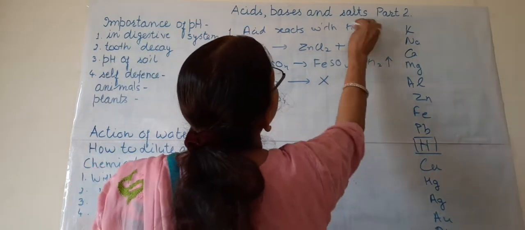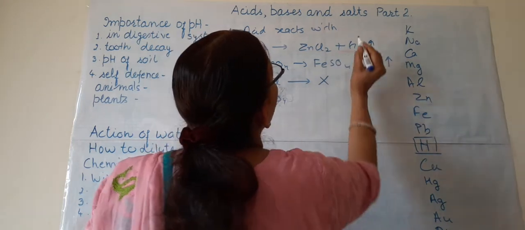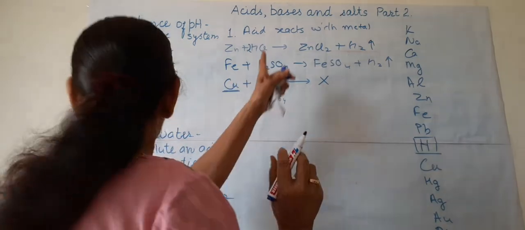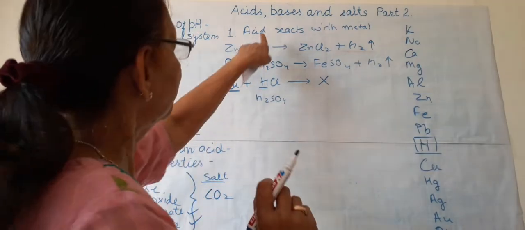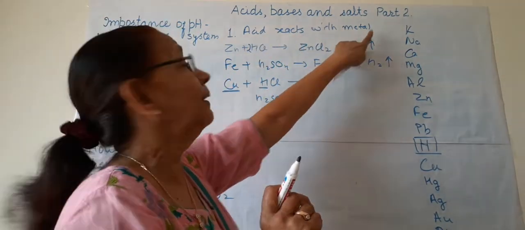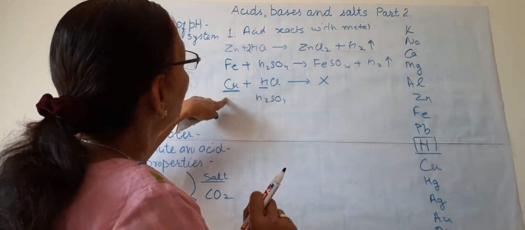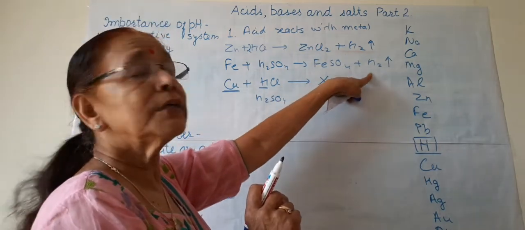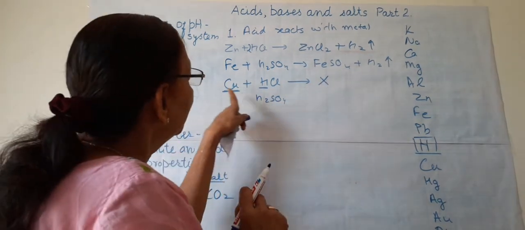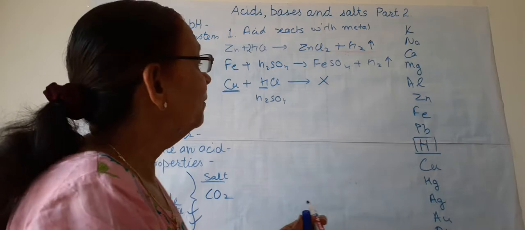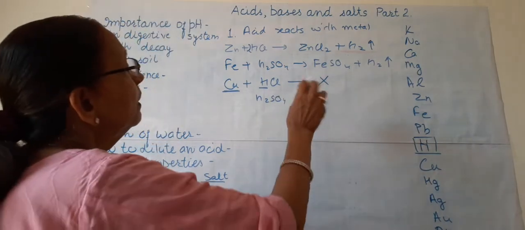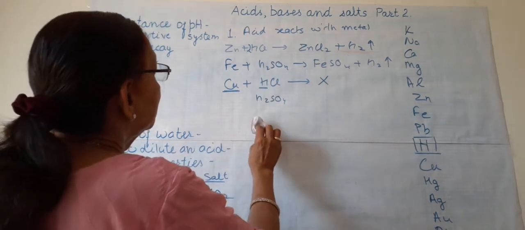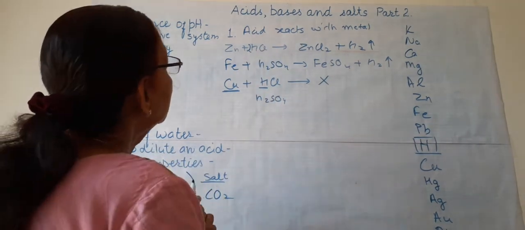When acid reacts with metal. This is the first one: acid reacts with metal. Zinc is a metal, iron is a metal, copper is a metal. So if acid reacts with metal, hydrogen is formed, but copper does not displace hydrogen from its acid. So this is the first one.